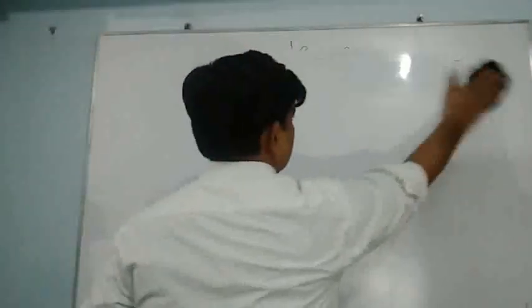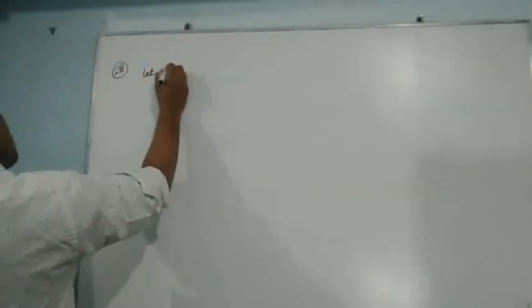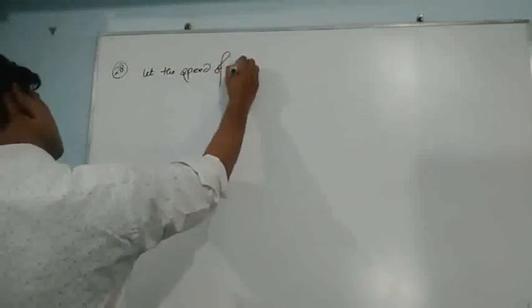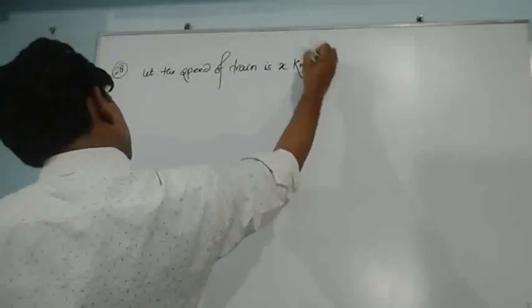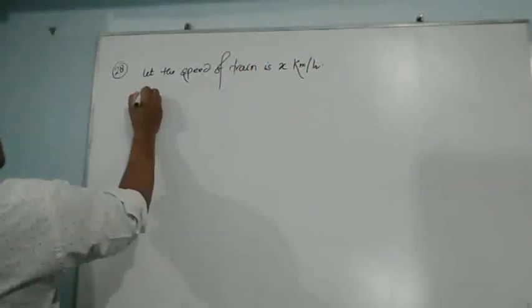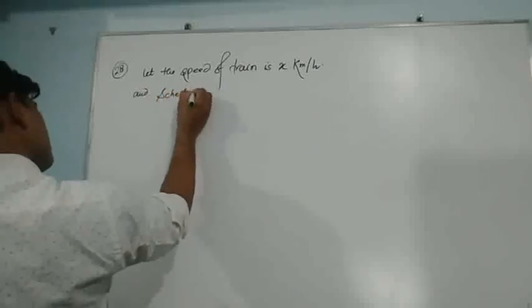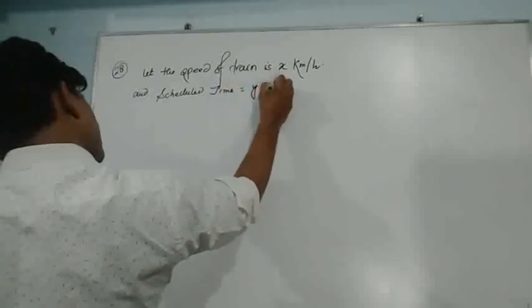Simply I am writing here, and the distance we can find easily.